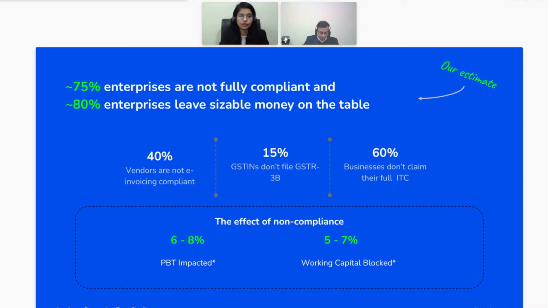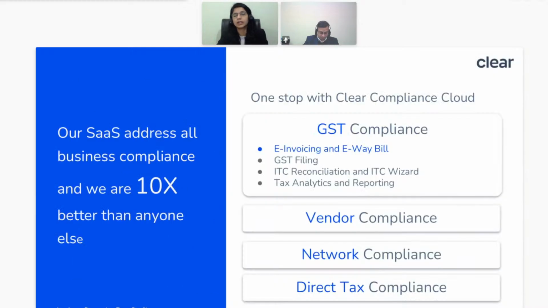So this is something you will always have to look into when it comes to vendor onboarding, looking into the vendor compliance rating, and deciding from whom you should purchase and whom you should not purchase, unless they're a very critical vendor whom you can't replace. And if that's the case, just make sure that you have that as a part of your cost, so you know what your cost was.